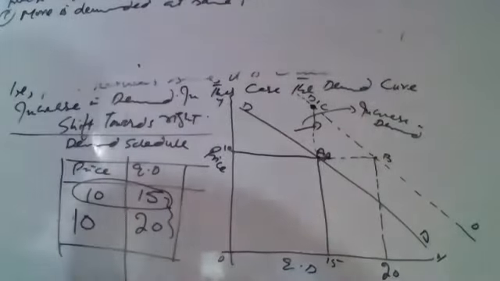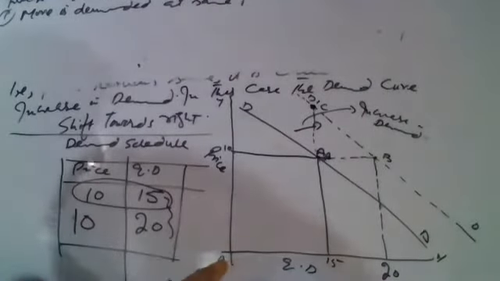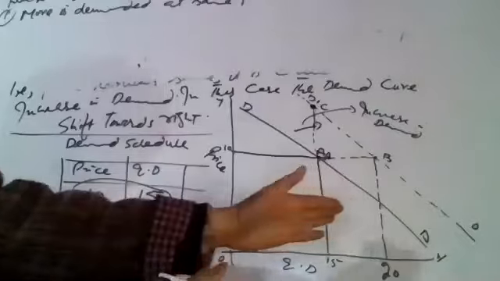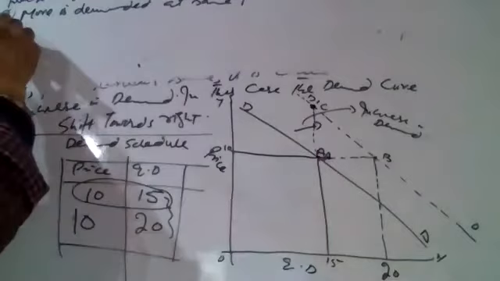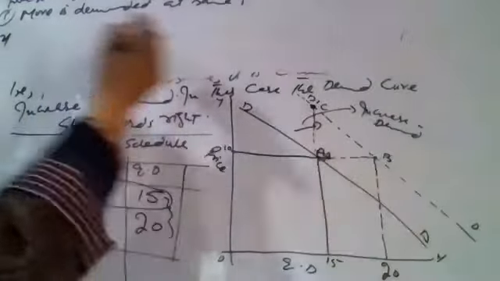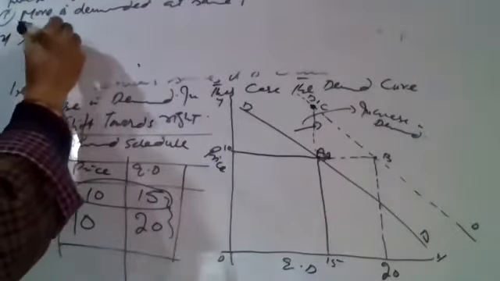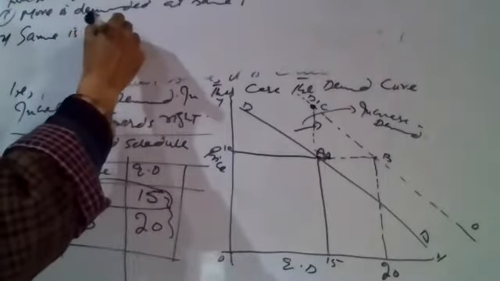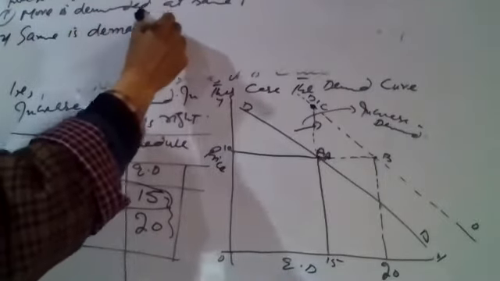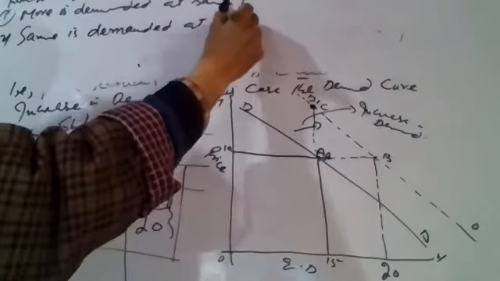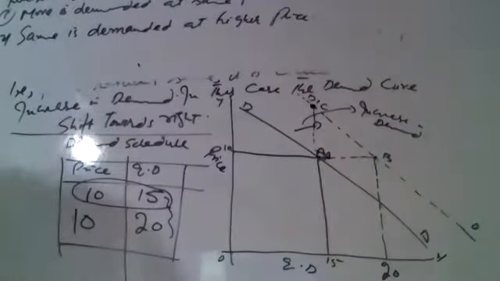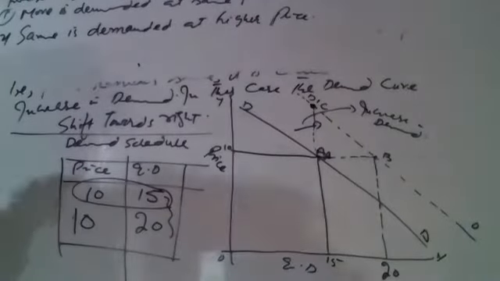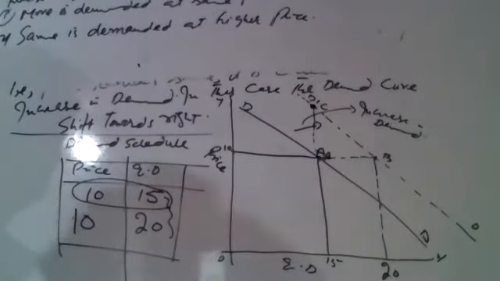So increase in demand उसी को कहते हैं कि जब ज्यादा डिमांड हो जाए but price same, no change in price. Second, same is demanded at higher price. At higher price. अगर same demand हो जाएगी at higher price, तो उसको भी हम कहते हैं this is increase in demand.